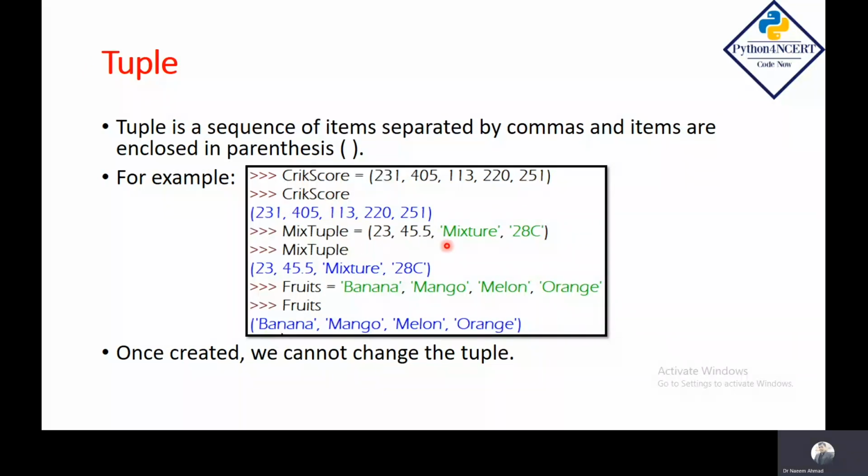Like list, we can also have mixed type of data values in tuple. This parenthesis is optional. If you are keeping the data values separated by comma in one variable, it is a tuple. You can see in this example, I have kept the names of the fruits separated by comma in a variable fruits, and then I have printed this variable. So it is showing that it is a tuple because all names are kept separated by comma in parentheses. One important point about the tuple is once you have created a tuple, you cannot change it later.